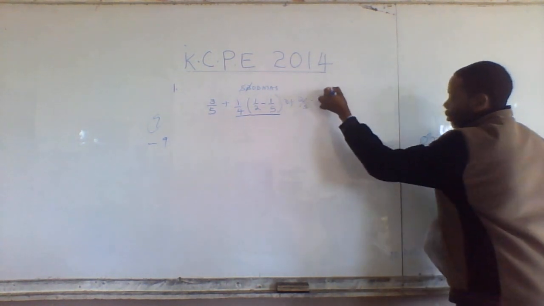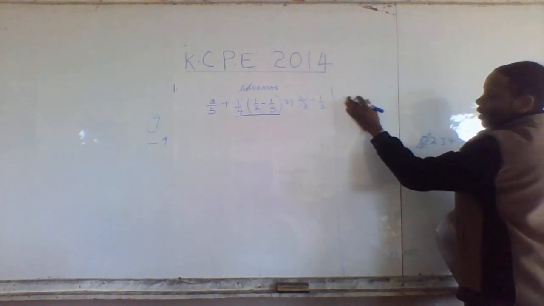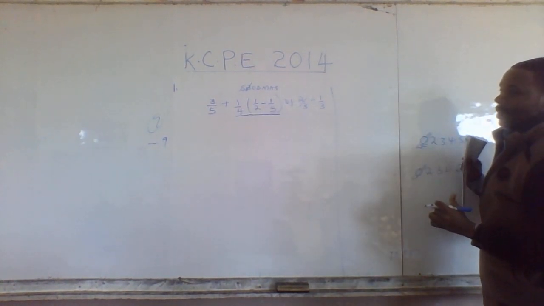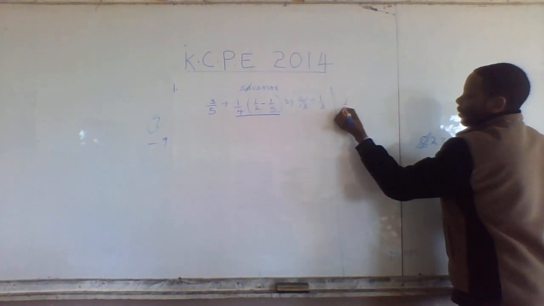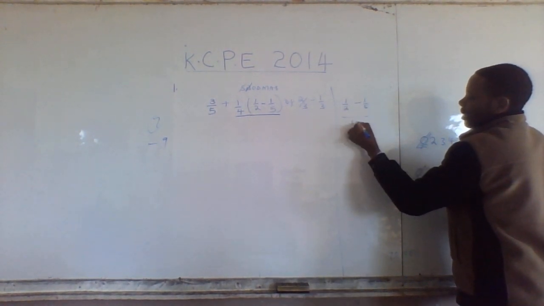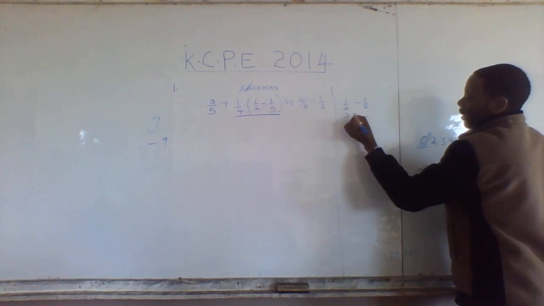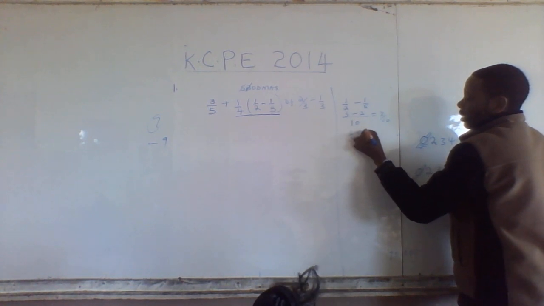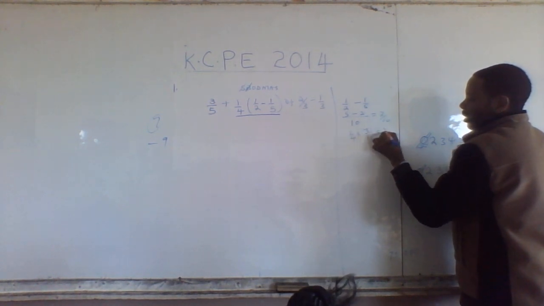So you just come somewhere here, on the side where you're doing your rough work, and you work that out. A half minus a fifth. LCM is 10. 10 by 2, 5, 5 times 1, 5. 10 by 5, 2, 2 times 1, 2. We get 3 over 10 times a quarter. We get 3 over 40.